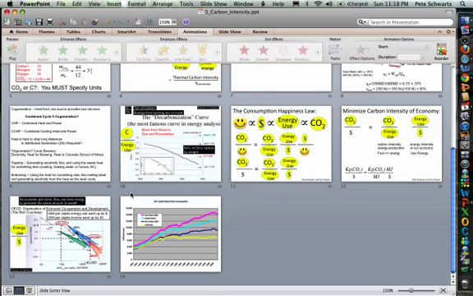And lastly, we recognize that the carbon intensity of our economy depends on both our ability to burn fuel efficiently and generate energy, as well as use that energy efficiently to generate wealth.